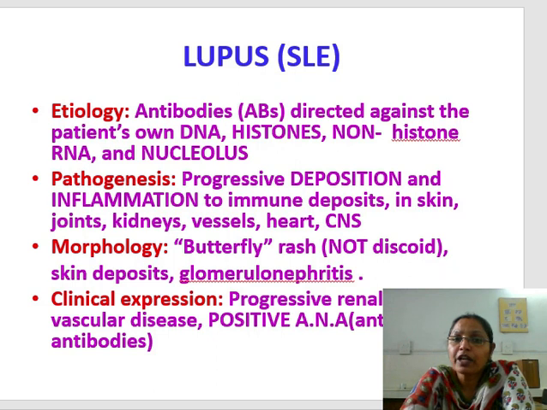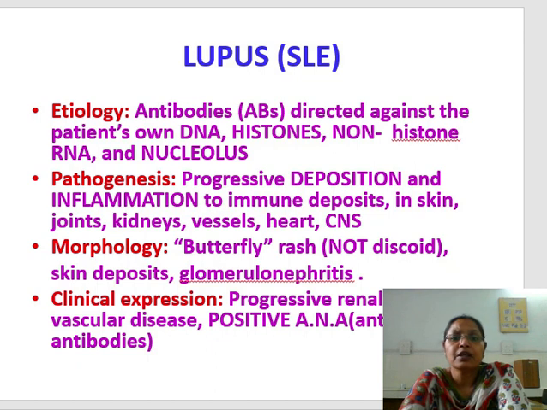Now coming to the prototype of the autoimmune diseases, that is lupus, also known as systemic lupus erythematosus. In the etiology, three factors are important. As I already told you, in autoimmune diseases genetic and environmental factors are important, and the third important factor is the immunological factor. The most important feature is the immunological factor in these diseases, like antibodies directed against the patient's own DNA, histones, non-histone proteins, RNA, and nucleolus.